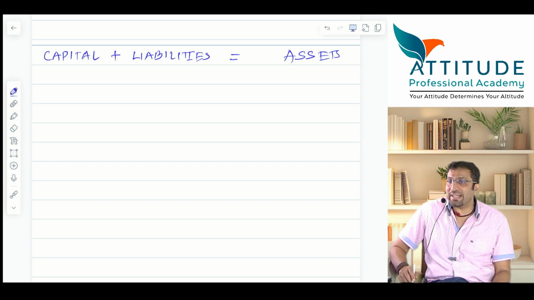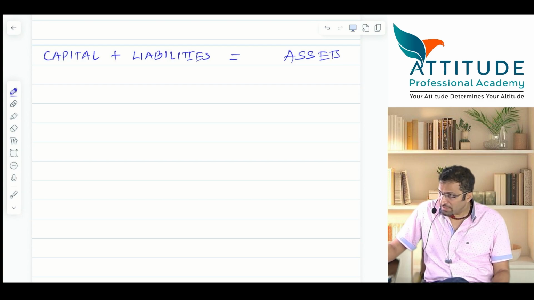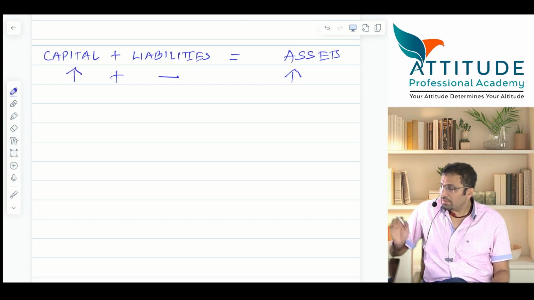Cash introduced by owner into the business, what will increase? Asset will increase or no? Cash introduced by owner into the business, asset increases, there's no change in the liabilities, but capital also increases equally. Clear? Okay. Second, loan taken by the owner.